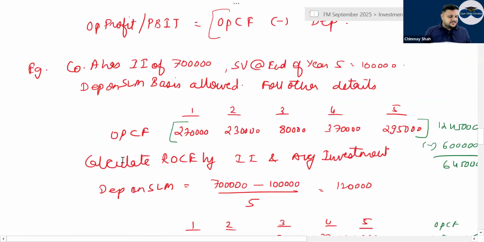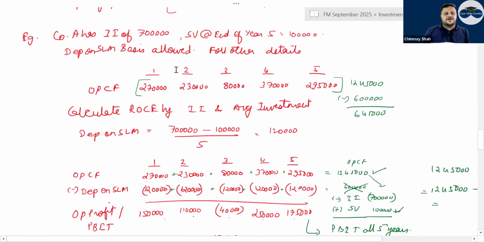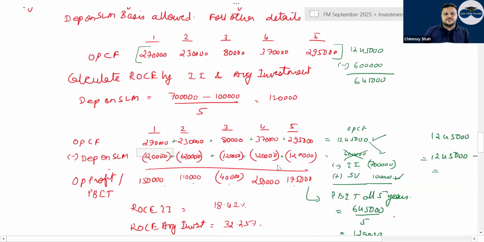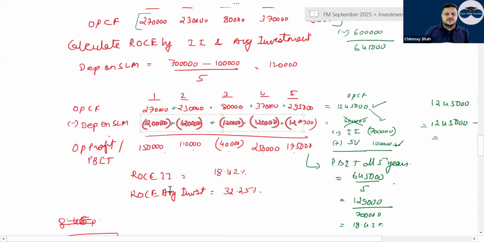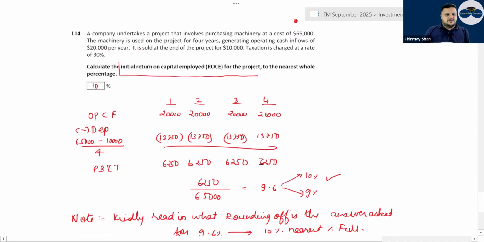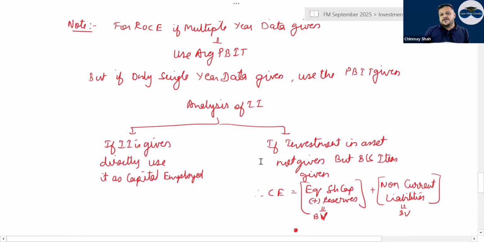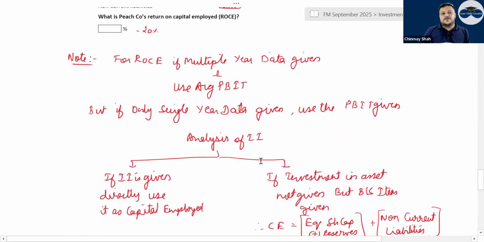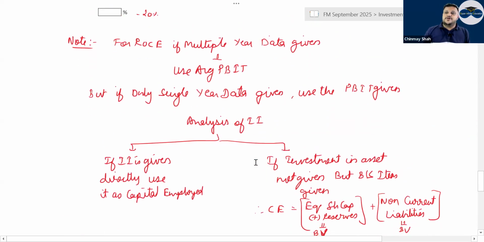So if you have a question like this, I would recommend that if there are operating cash flows, calculate depreciation for every year on an SLM basis and deduct it from the cash flow. You will get the operating PBIT. Then ROCE by average investment you can calculate. So this is one type of question that has come up. But average PBIT will not be calculated if, let's say, only single-year data is given.